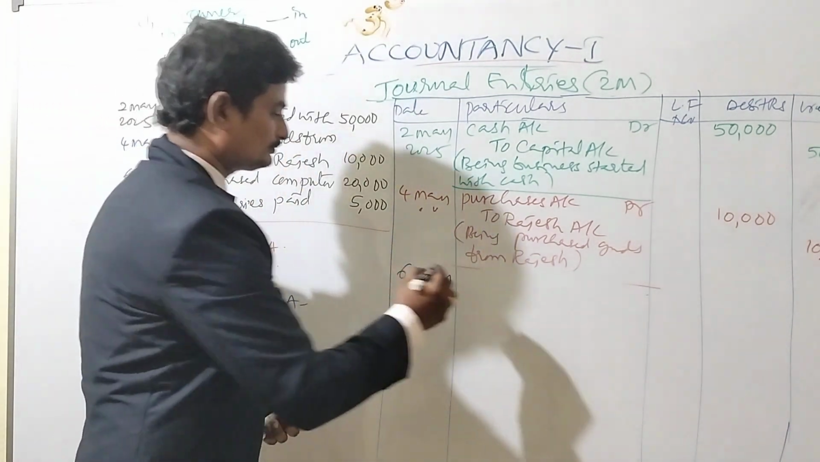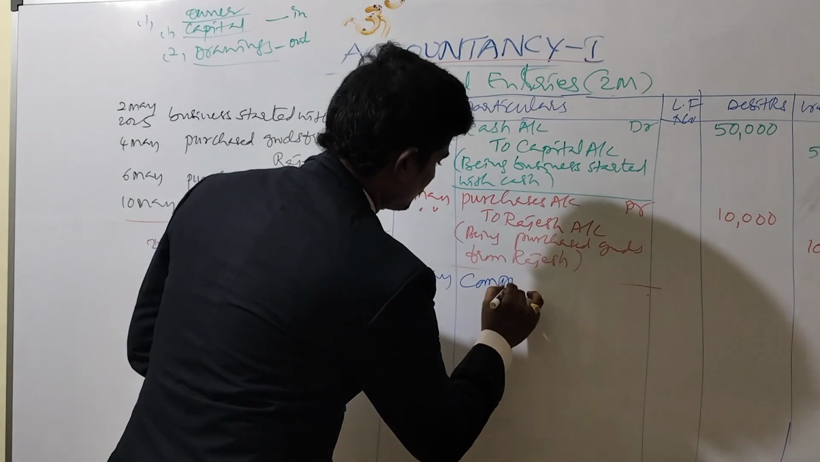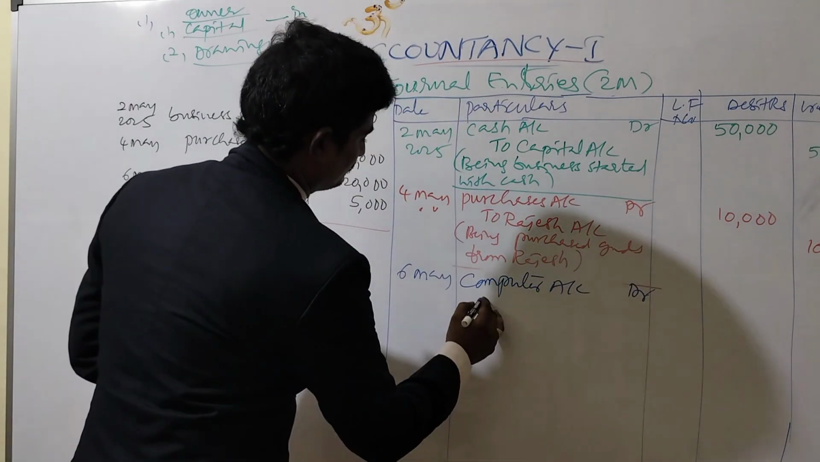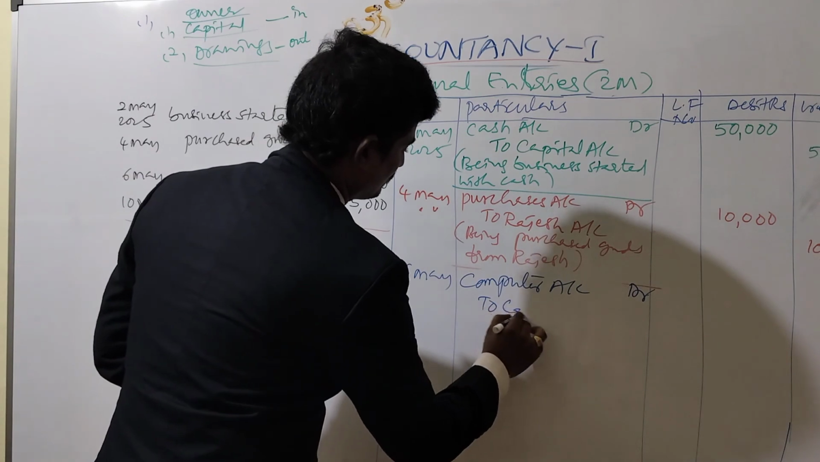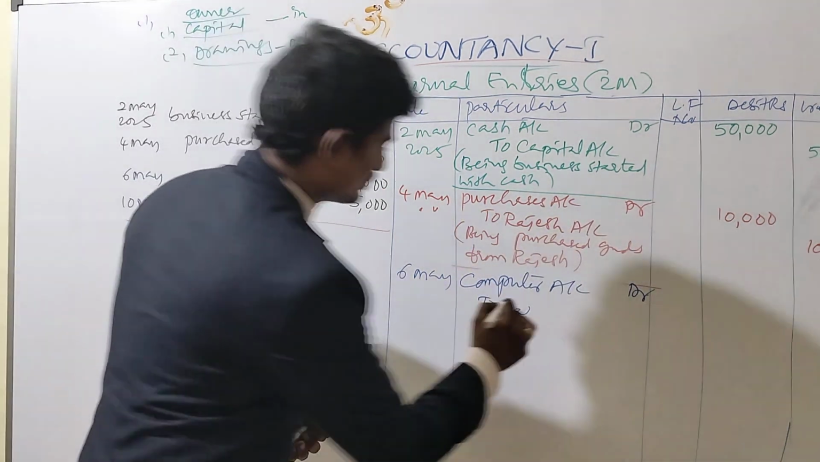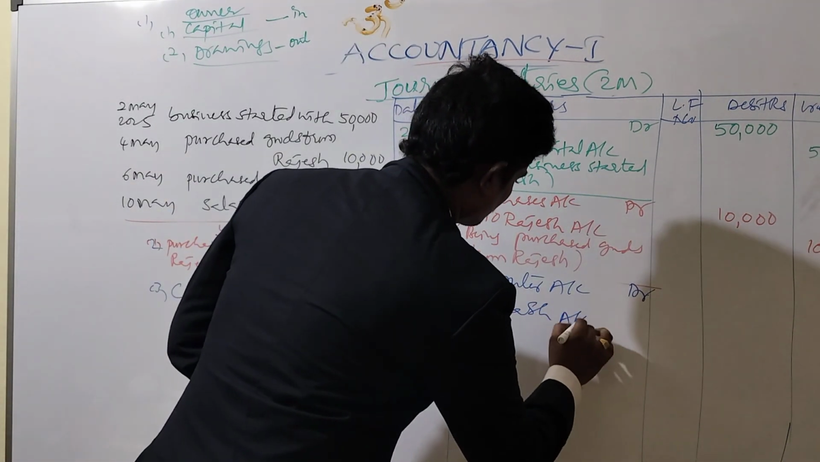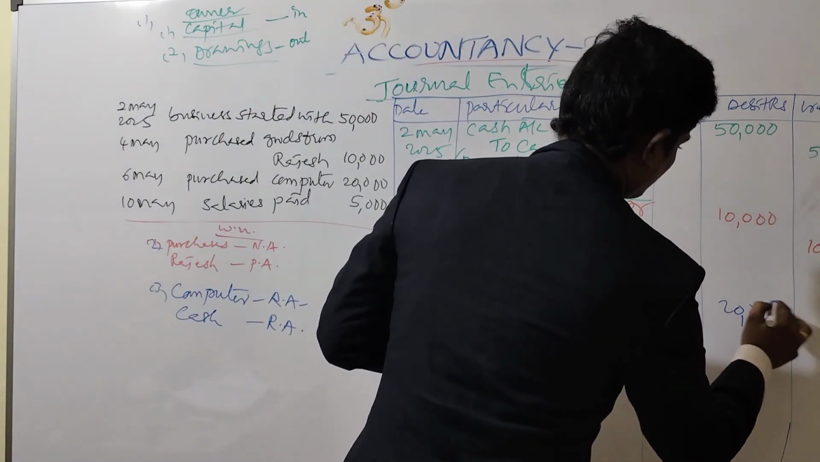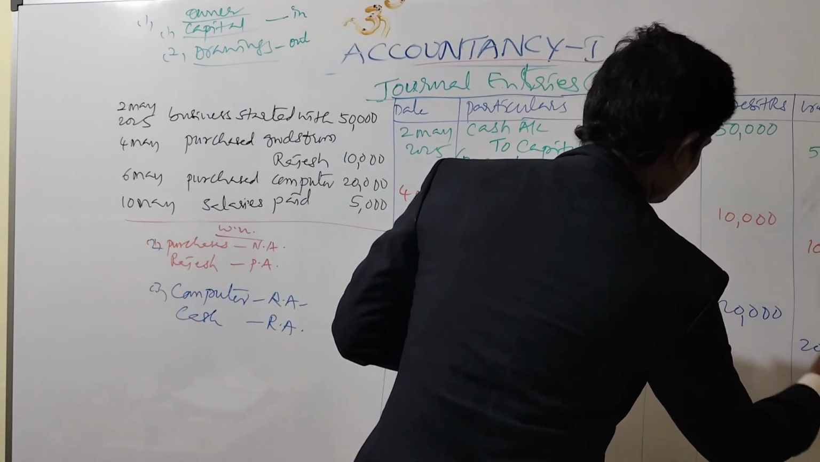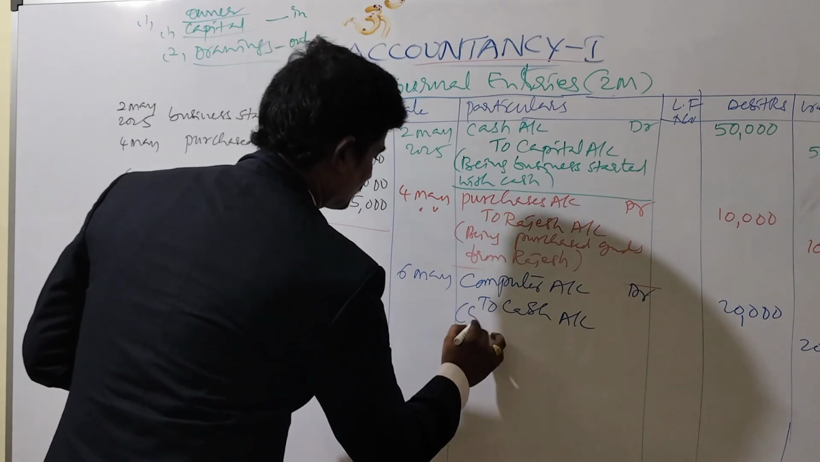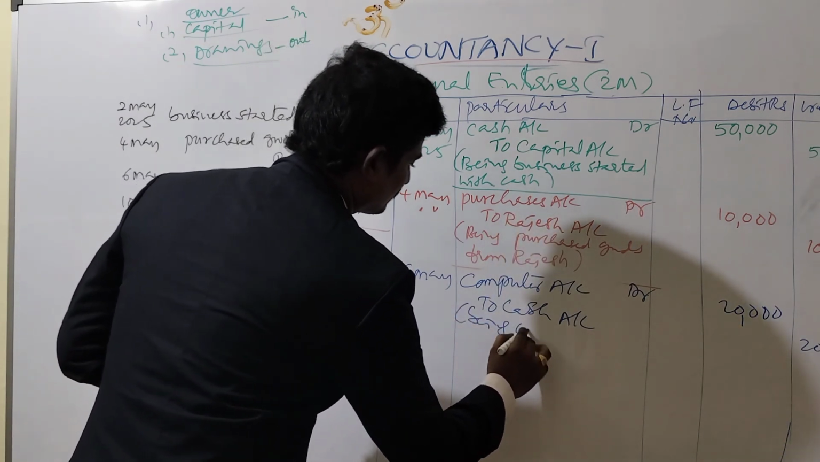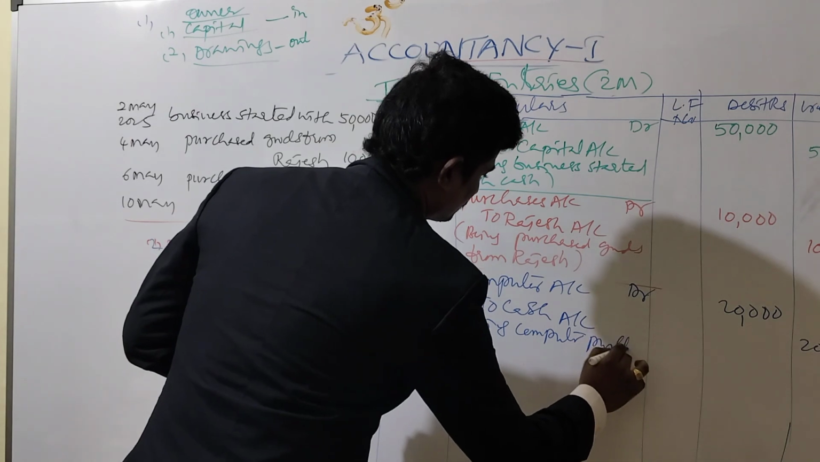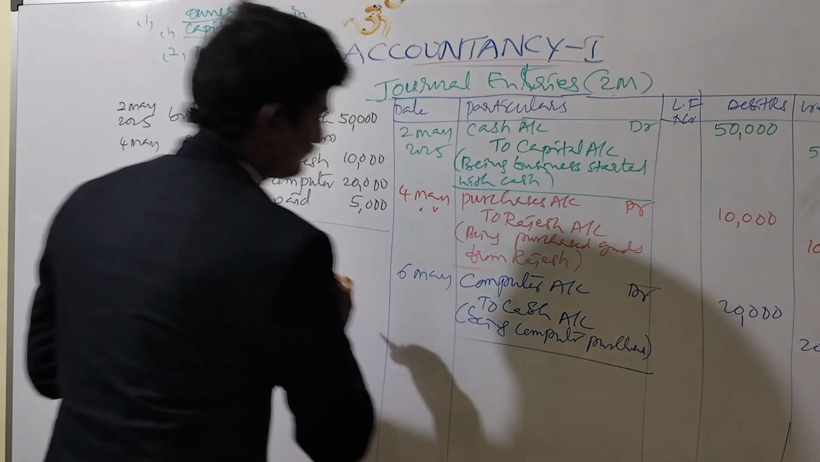So computer account debit to cash account credit. 20,000 in the debit column, 20,000 in the credit column, being computer purchased. Okay.